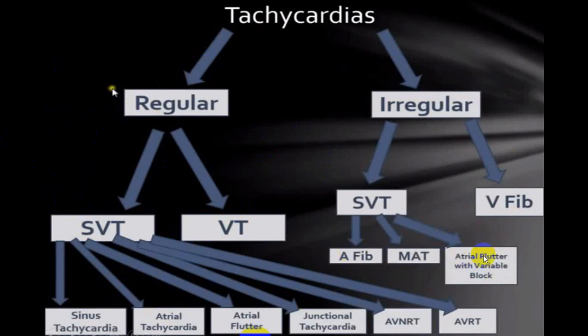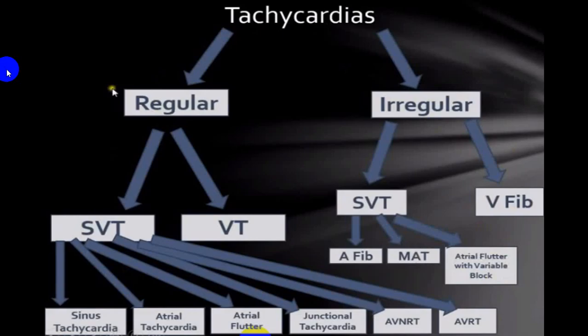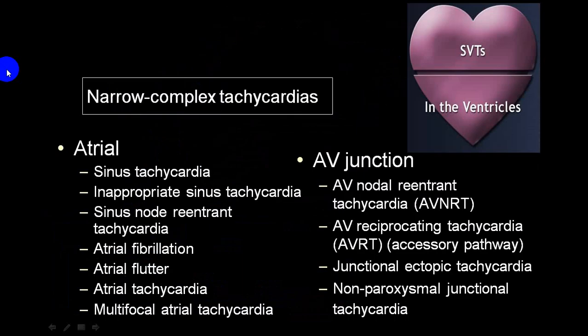And even this variety, which is an irregular variety of an SVT, will be with broad QRS tachyarrhythmias. So putting all together, this is the one slide which you can go through. What I've already shown you here, the same is repeated here, but it is divided into 2 groups, atrial variety and junctional variety. So just go through that. This is one way of classifying.